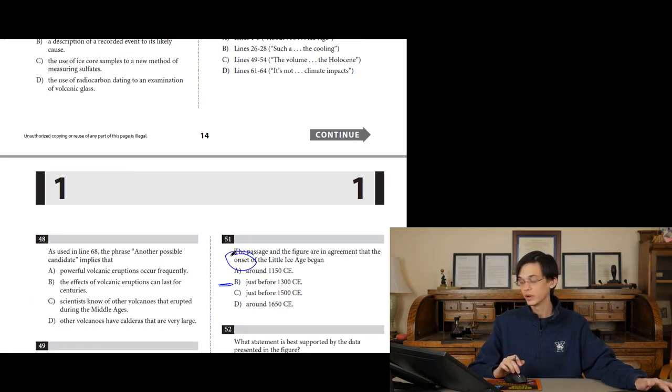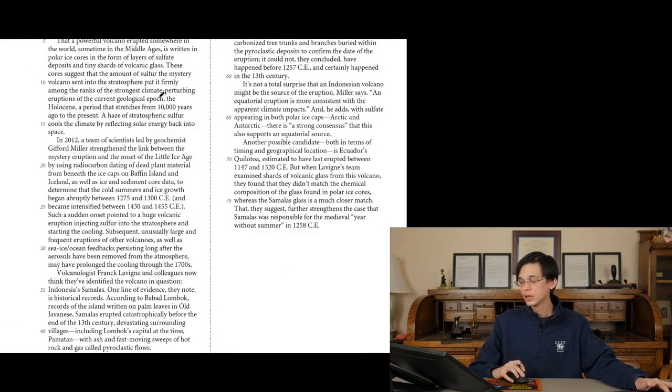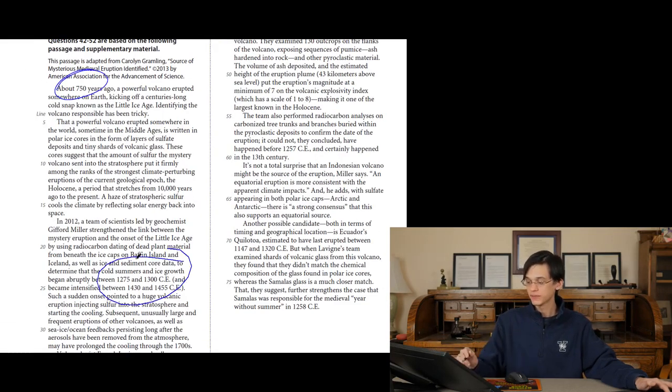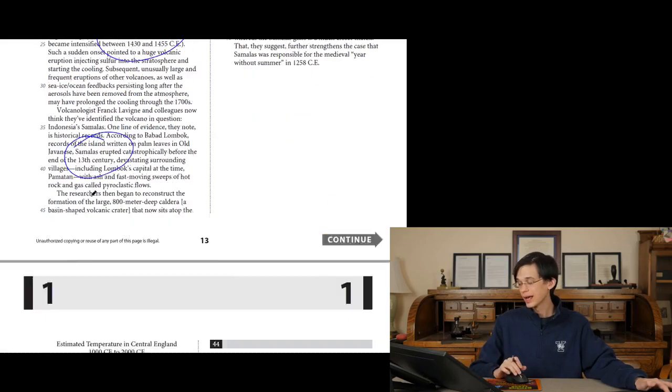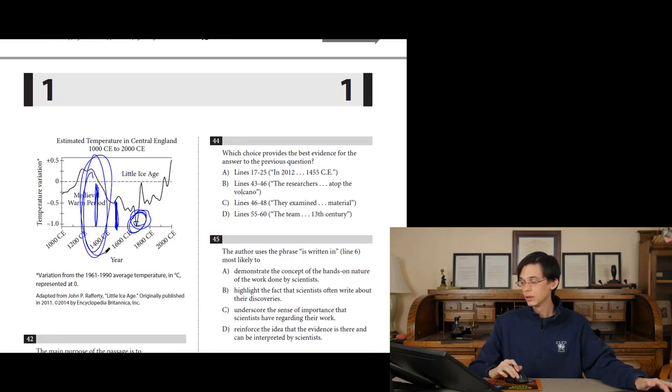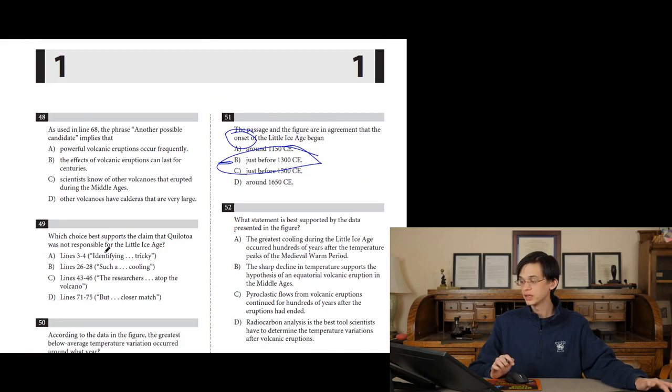When did it begin? When did it start? And it started just before 1300. That's true in the passage, 750 years ago, 1275 to 1300, 13th century. And it's also true in the graph. The answer to number 51 is going to be B.